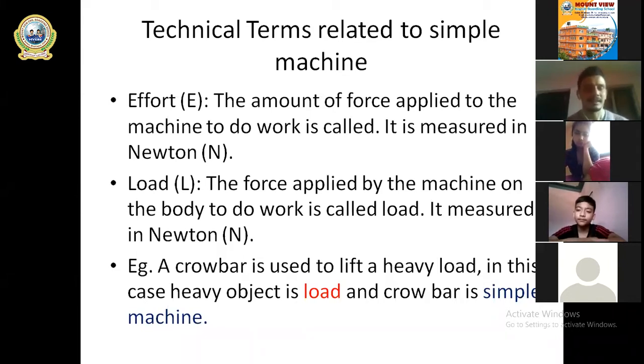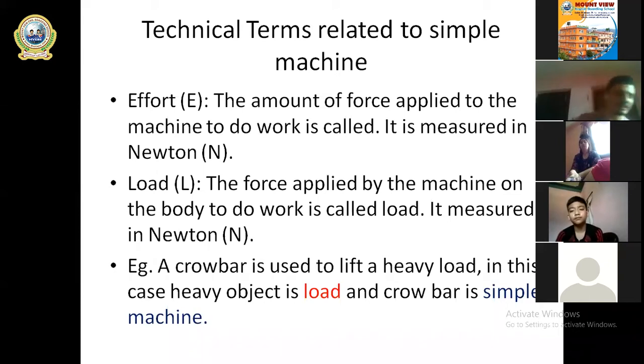Let's say you are using a crowbar to lift a load. In that case, the crowbar is a simple machine, and the load, let's say, is a rock. Let's say you are using a crowbar to lift a rock which is lying on the road. The crowbar is a simple machine, and the rock which you are trying to remove with the help of the crowbar is the load. So the force applied by the machine on the body to do work is called load.